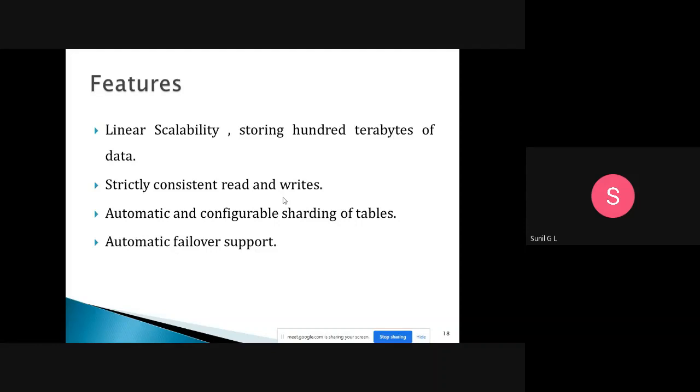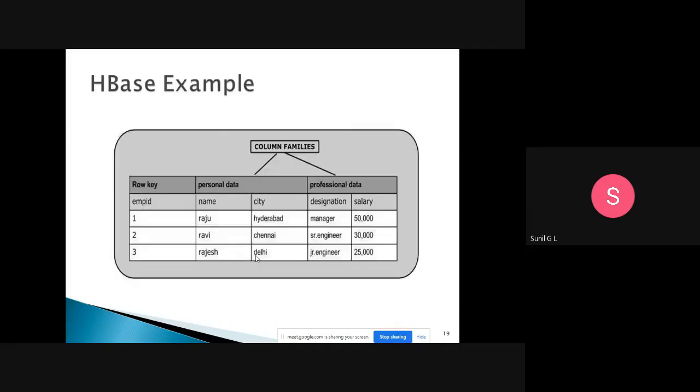It has strictly consistent reads and writes, and automatic and configurable sharding of tables. Then there is automatic failover support: whenever something fails, it may recover from that.